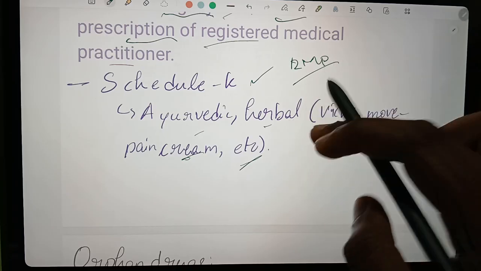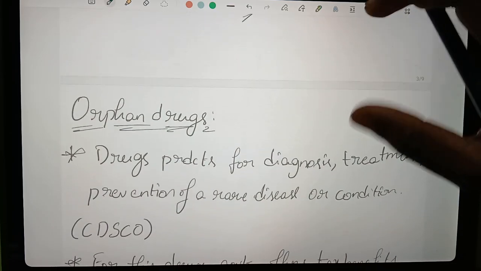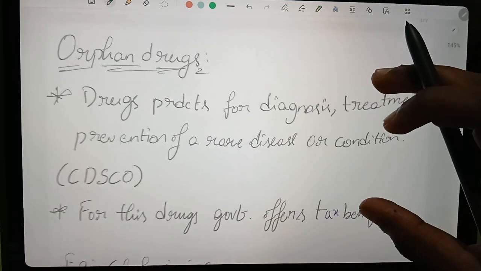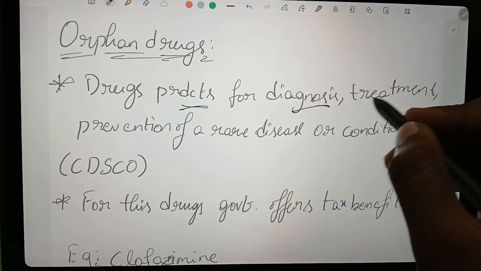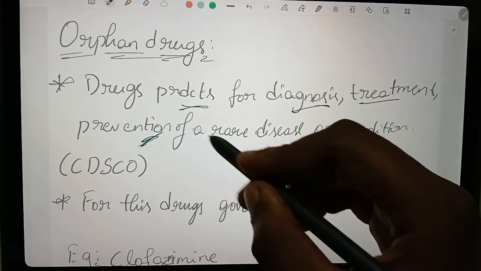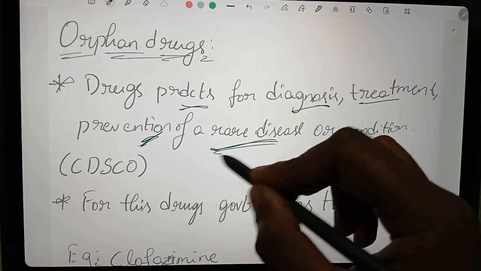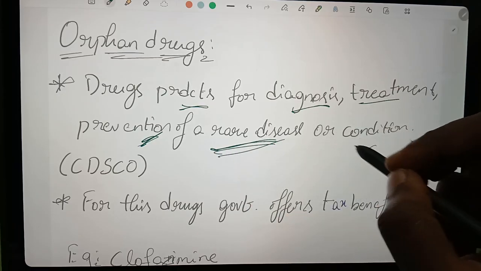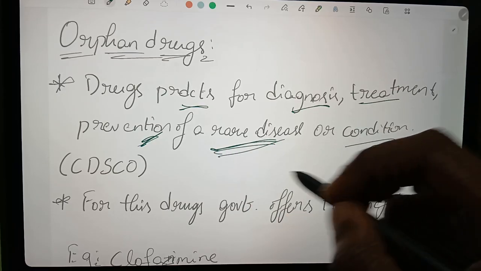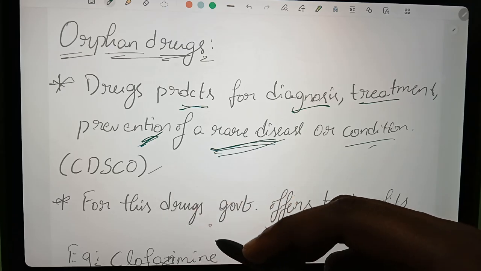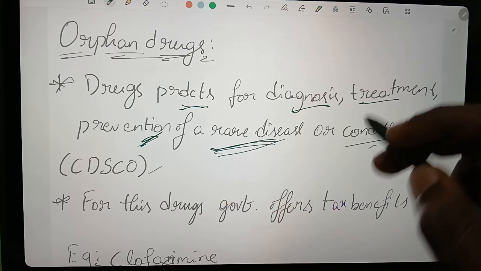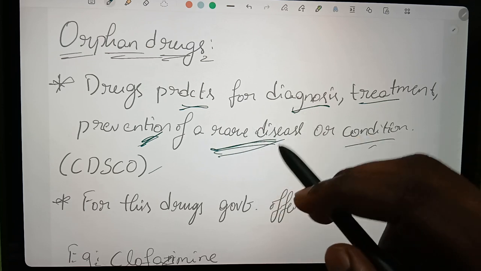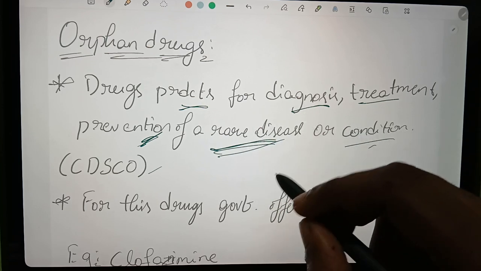Coming to orphan drugs. These are the drug products for diagnosis, treatment, and prevention of rare diseases or conditions, as designated by CDSCO. In orphan drugs, these are the drugs used in a rare condition.